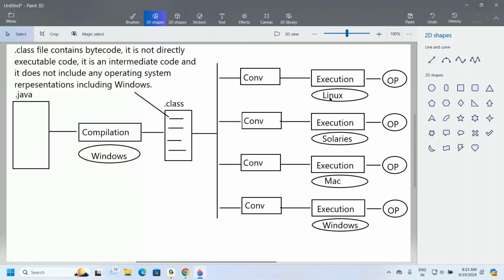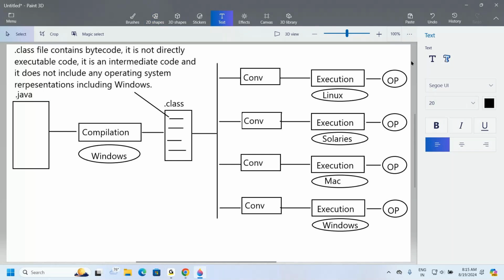Initially, which bytecode is available? Neutral bytecode, with no operating system representations. This converter will take that neutral bytecode and convert it into local operating system represented bytecode. That Linux bytecode is called native code. I'm writing NC for the sake of your understanding. Native code. Understand it clearly.